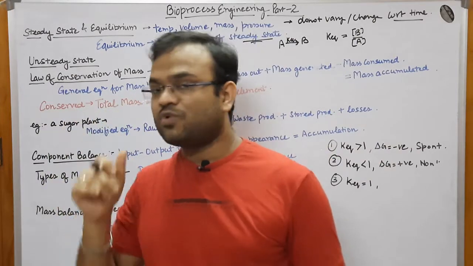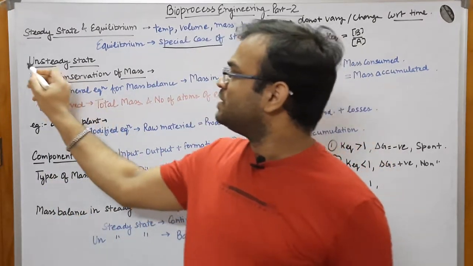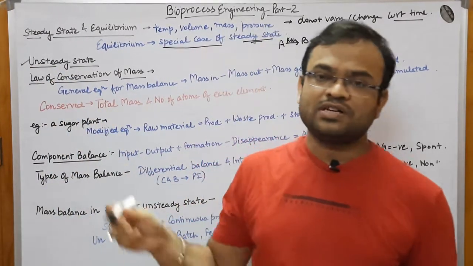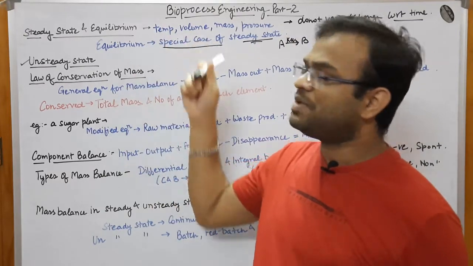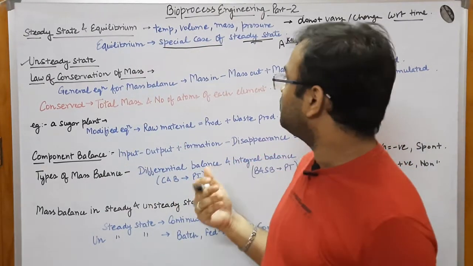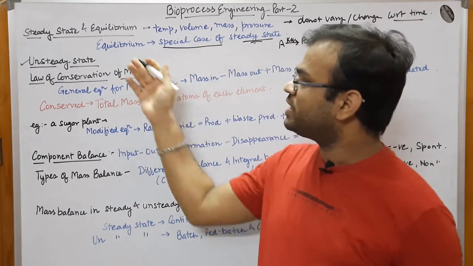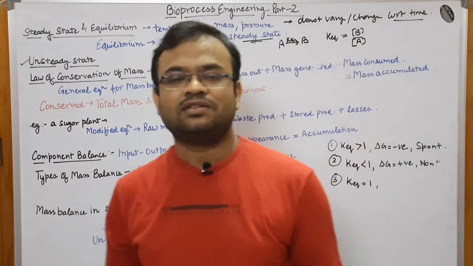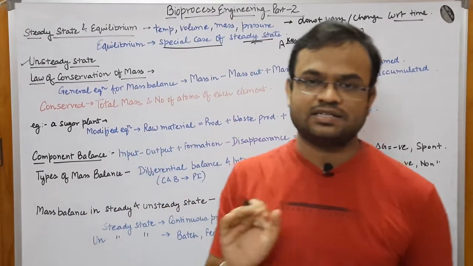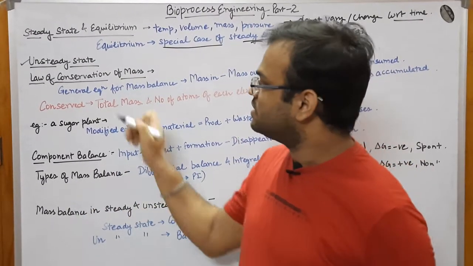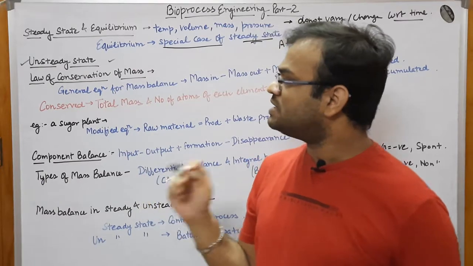Now let us understand what is unsteady state. Very simple. Whenever these parameters, let us say temperature, volume, mass, pressure, are changing with respect to time, you can clearly say that the reaction is in unsteady state. So this is what I meant by unsteady state.